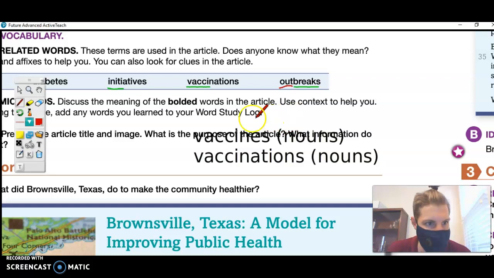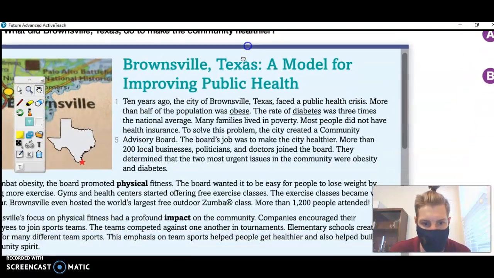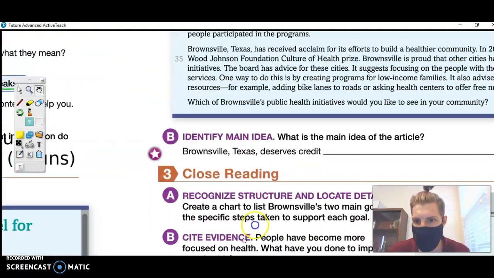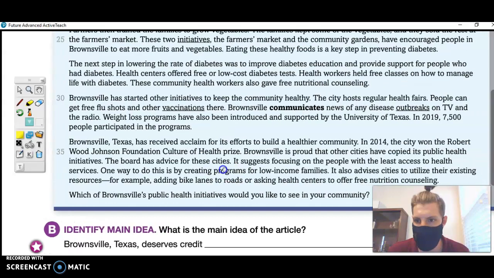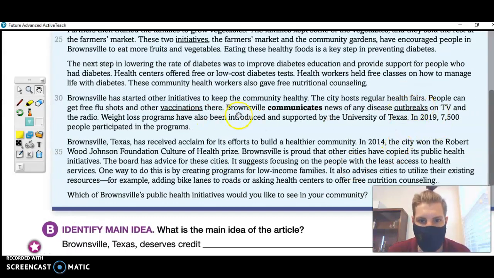Now here in the article, we have, again, context to support this meaning. I want to go down to the article and find the place where it talks on the next page about an outbreak. It says, Brownsville communicates news of any disease outbreaks on TV and the radio. I'll read that again. Brownsville communicates news of any disease outbreaks on TV and the radio.